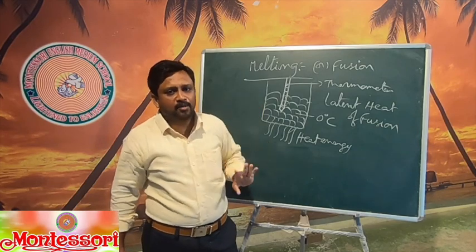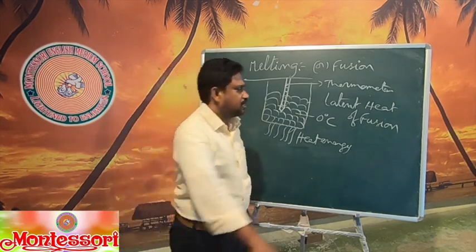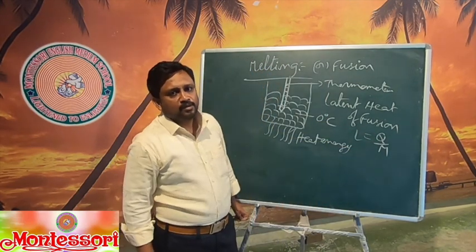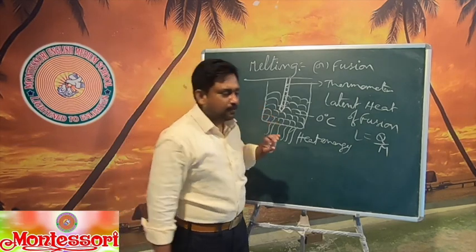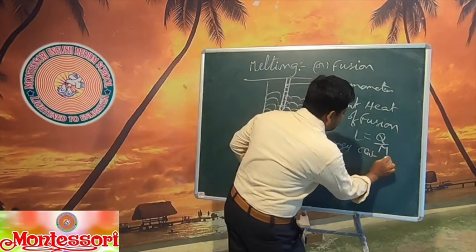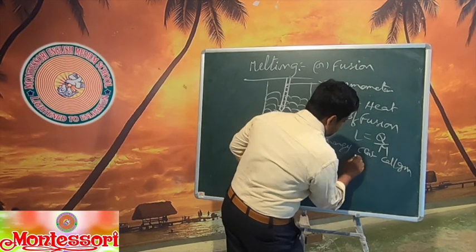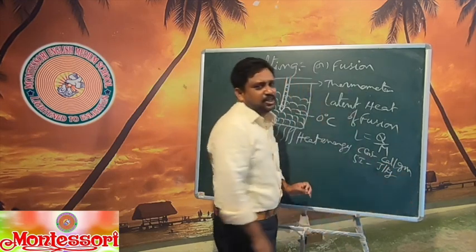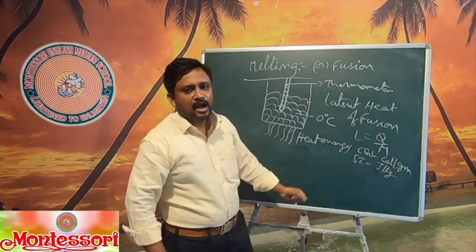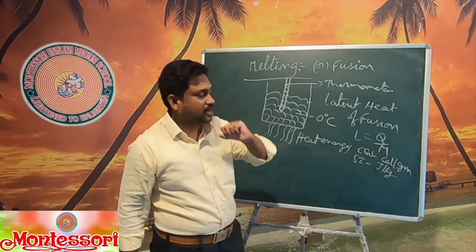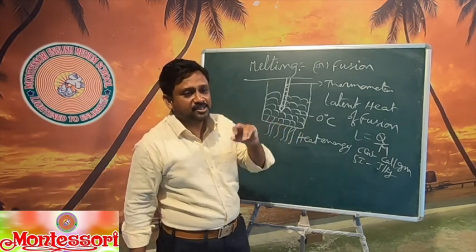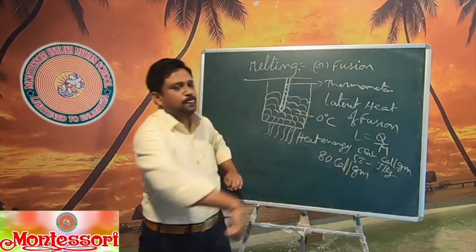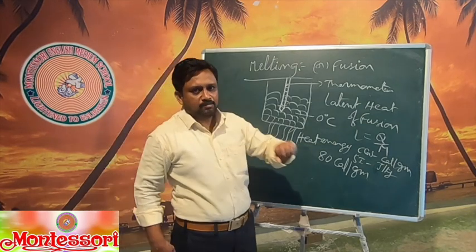It also has a formula, same as latent heat of vaporization: L equals Q by M, and the unit is the same: calorie per gram in CGS, joule per kg in SI unit. The standard value for latent heat of fusion is 80 calorie per gram.